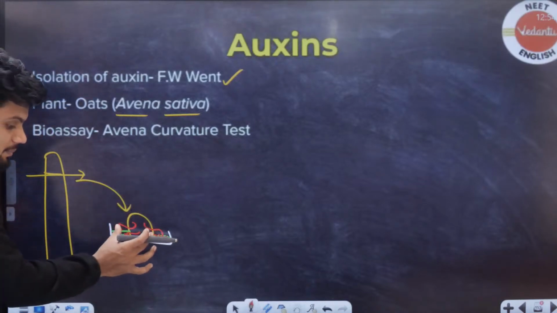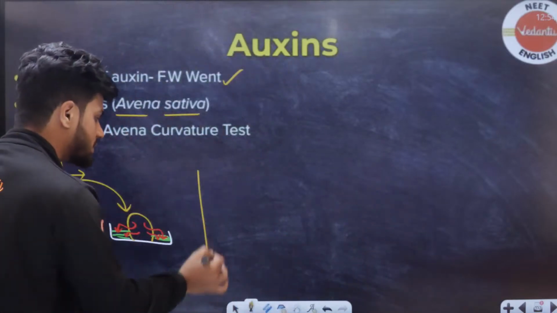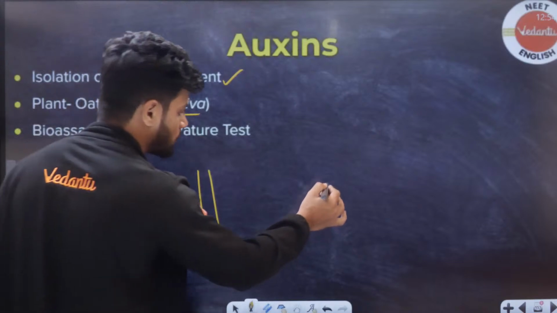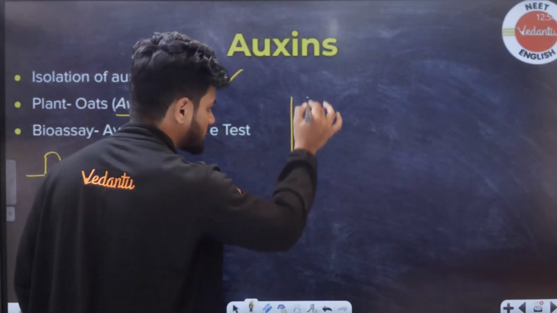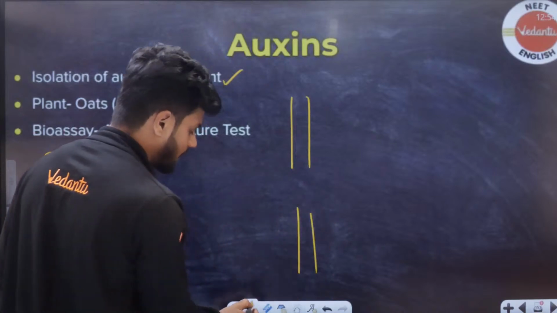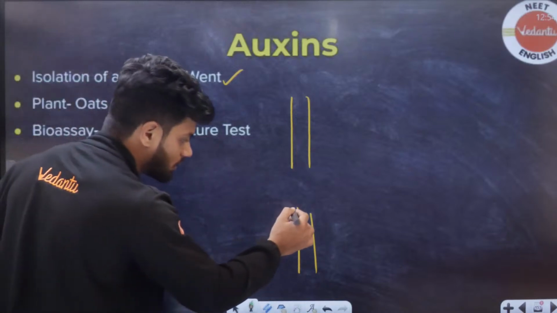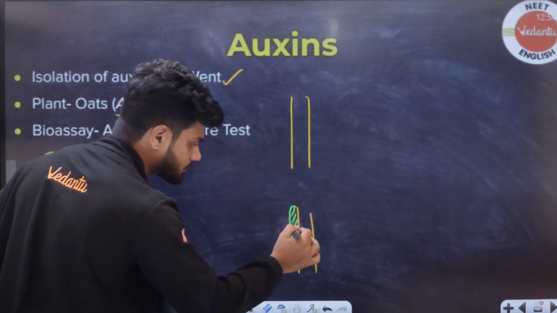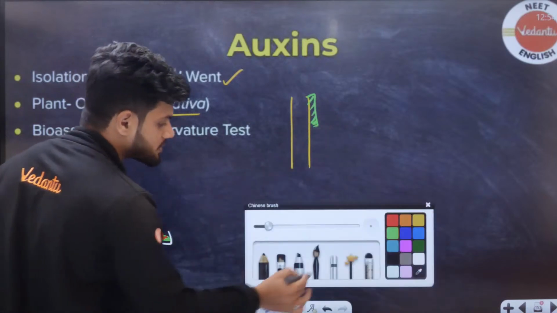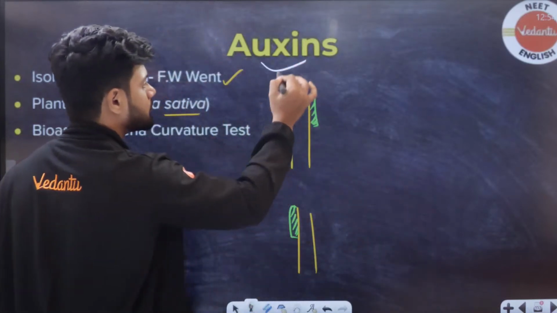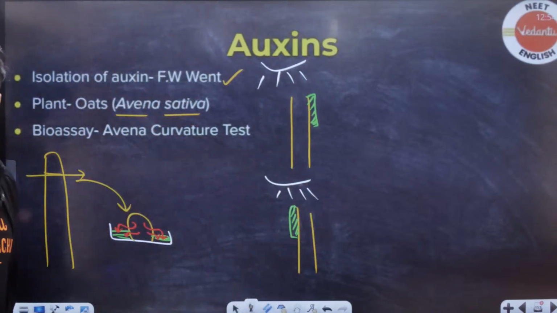Now they took this slab, and they took one stem like this and one more stem here. And they placed this bar of agar on this side here and one on this side. And then light was falling here. And then they noticed that.